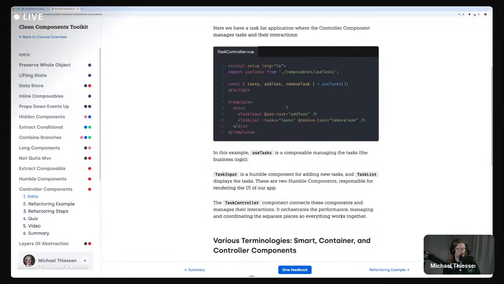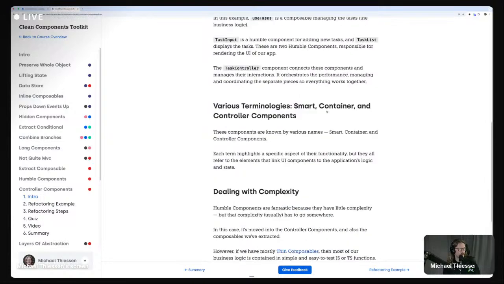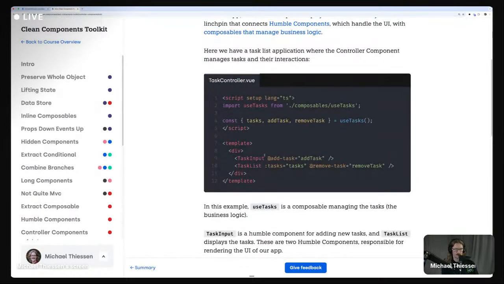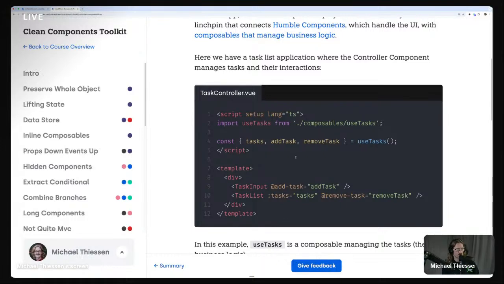So I think it's worth going in here to see. This is a pretty simple toy example of a controller component, which I was trying to illustrate before, but here's another example of it. You can see we've got two components, task input and task list. So if we've got a to-do app, you've got your input where you can add a task, then you've got the list of those tasks. And these two components on their own are very simple. They're pretty trivial, easy to test, easy to write, very focused.